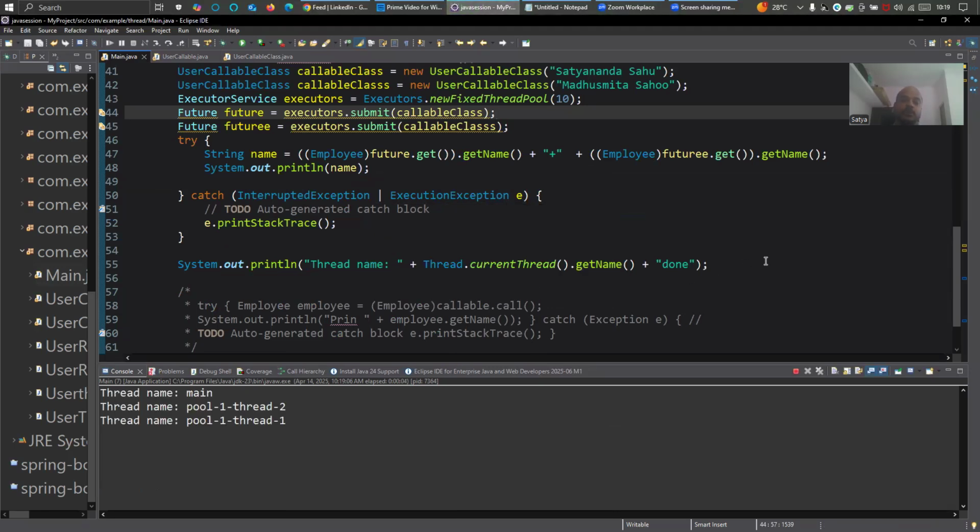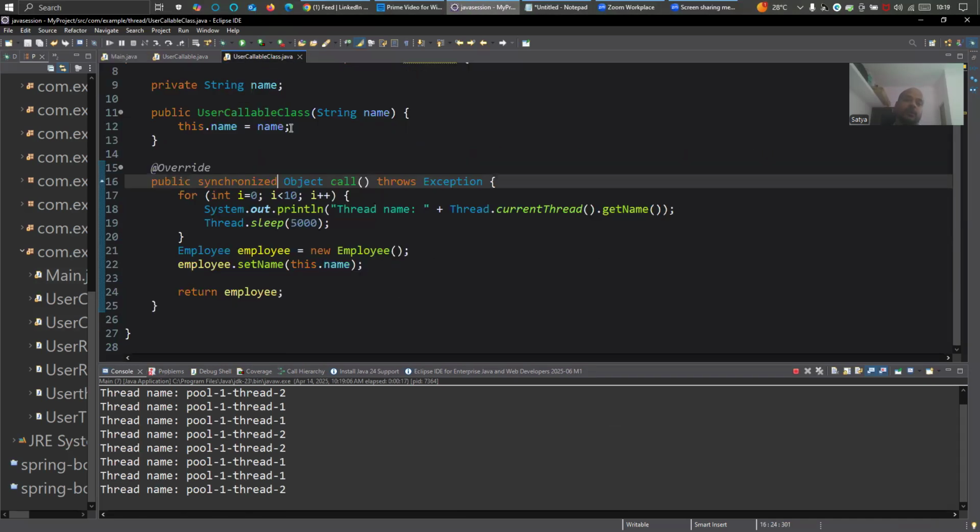Thread 1 started, thread 2 started, right? Thread 1, thread 2, thread 1, thread 2. This is how it is going to execute. There is no difference. You will not be able to see the difference. But when you are going to have a producer consumer program, or using a runnable, you are trying to implement some blocking queue kind of concept, you use synchronize. Unless the object releases that key, it's not going to allow another thread to execute.